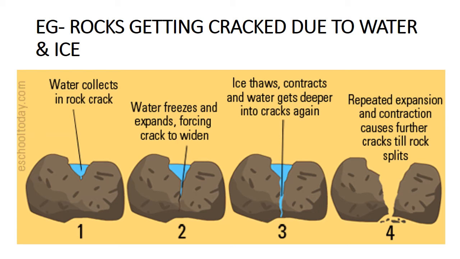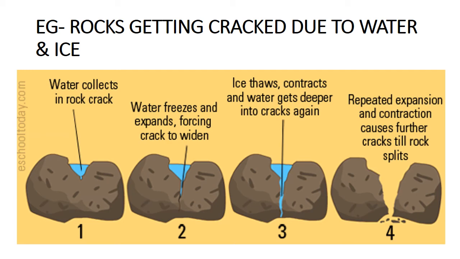Ice thaws, contracts, and water gets deeper into cracks. When the ice contracts, the water gets deeper into the cracks. How does it get deeper? Because the crack starts enlarging later on, and because of that the water percolates inside the rock.